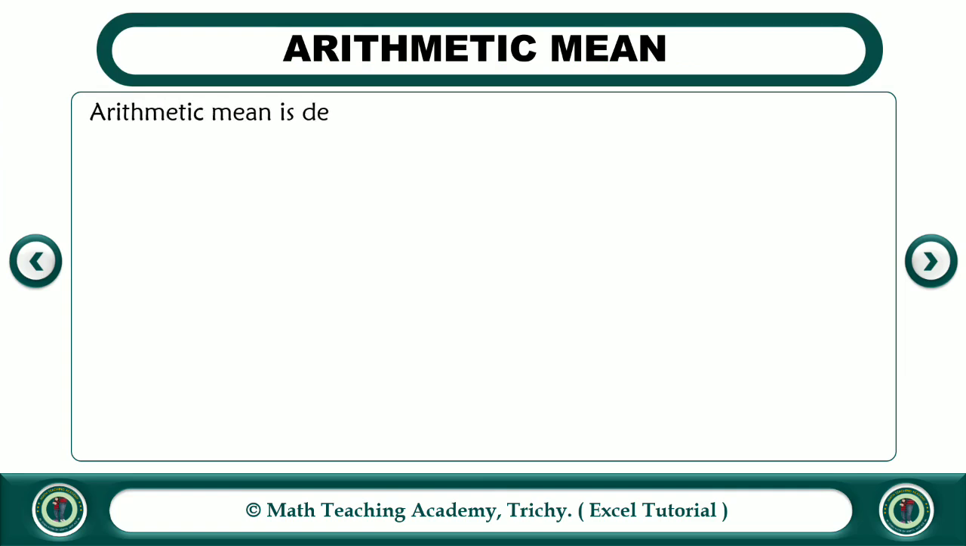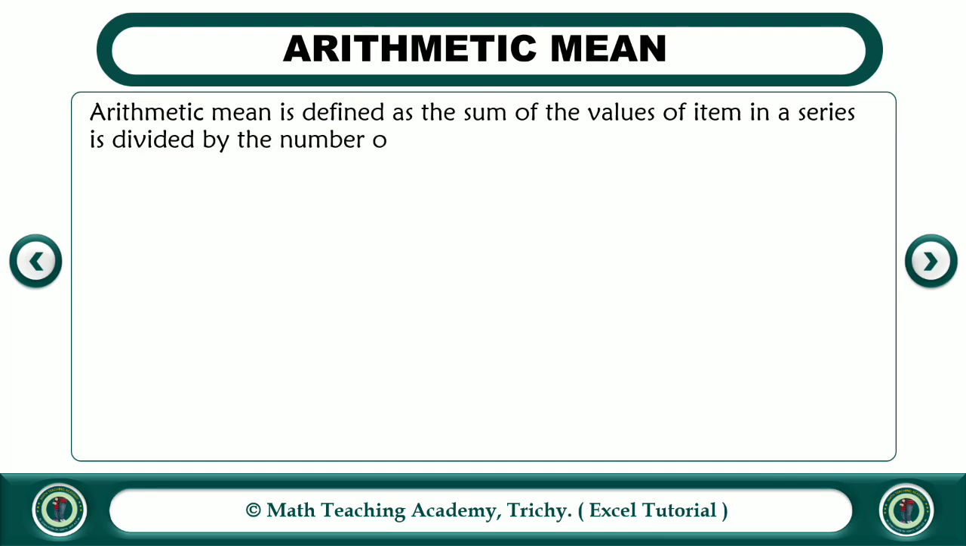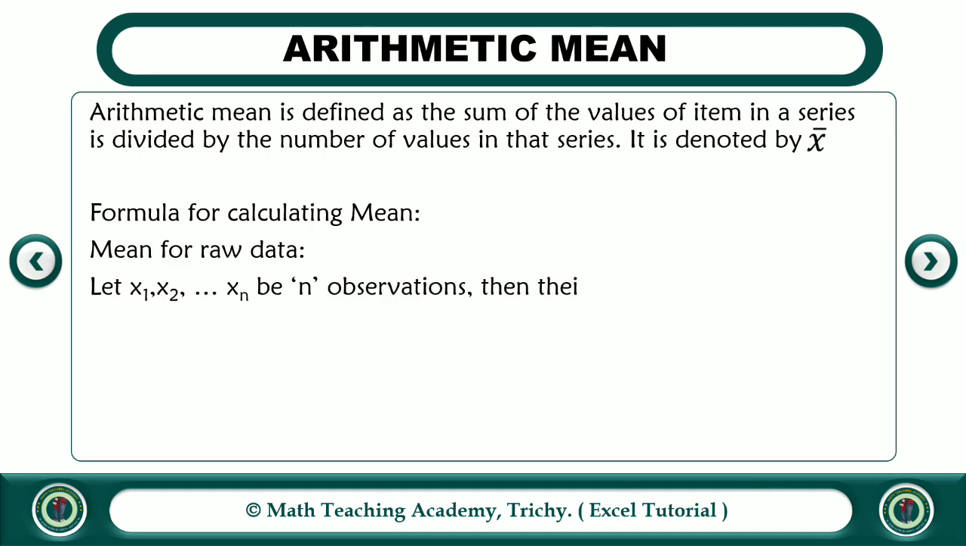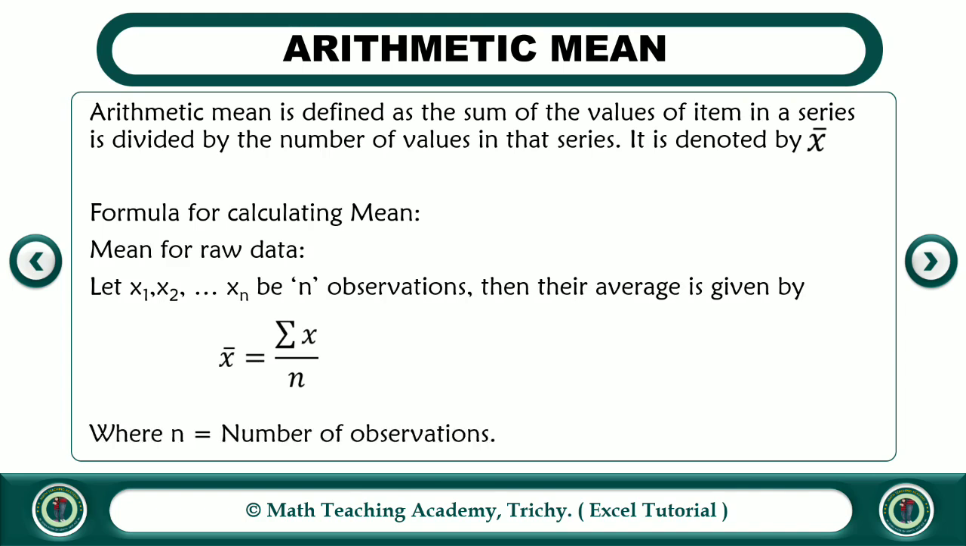What is arithmetic mean? Arithmetic mean is defined as the sum of values of items in a series divided by the number of values in that series, and it is denoted by the notation x bar. Formula for calculating mean. Mean for individual series. Let x1, x2, x3, etc. xn be n observations, then their average is given by x bar is equal to summation x by n, where small n is the number of observations.